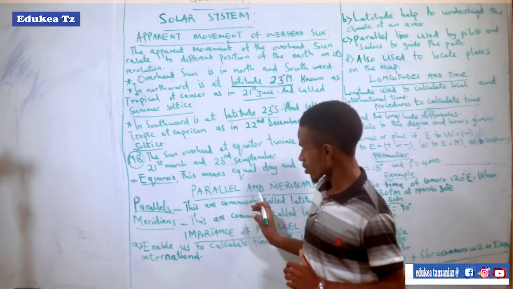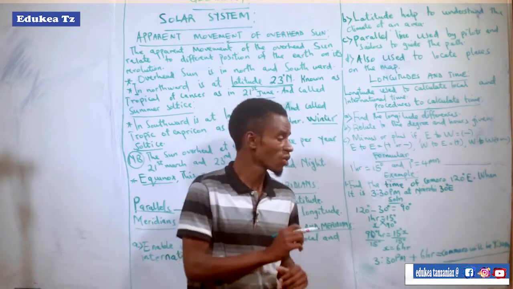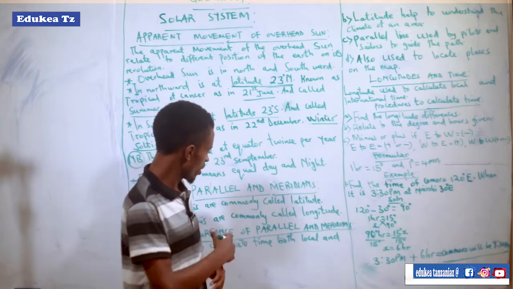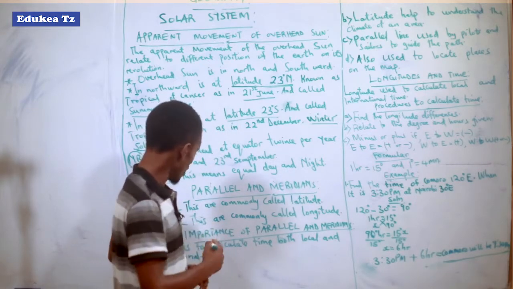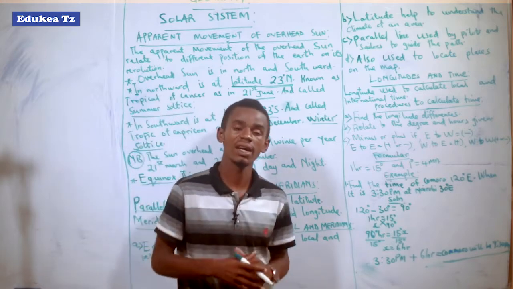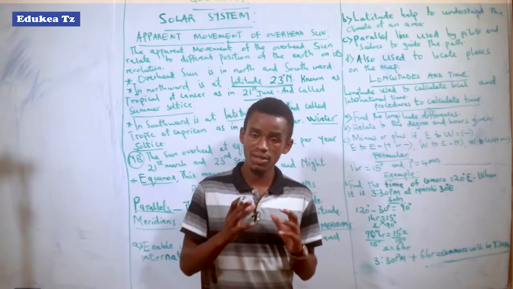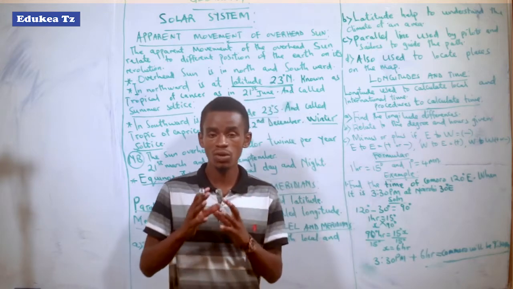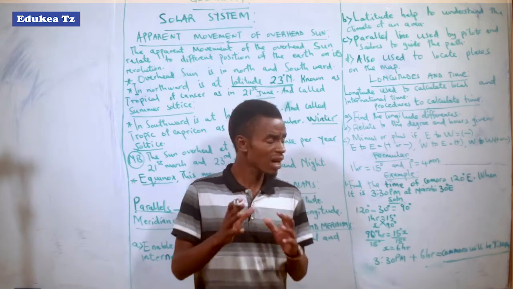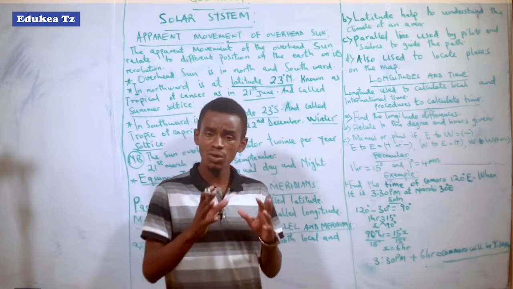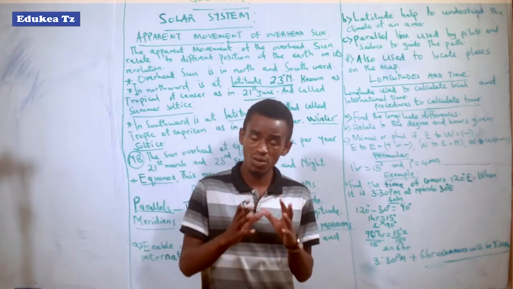So let's come to the importance. What is the importance of those lines, those drawn vertically and those drawn horizontally? The first importance is that those lines on the Earth's surface enable us to calculate the time. As I told you, each place on the Earth's surface has its own longitude and its own latitude. How do they help us to calculate the time?